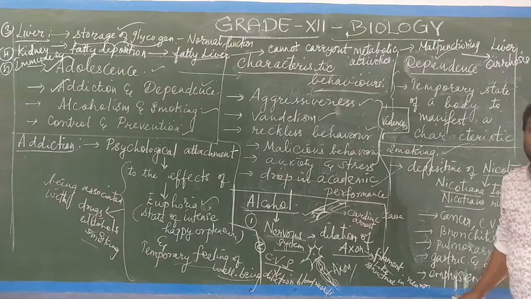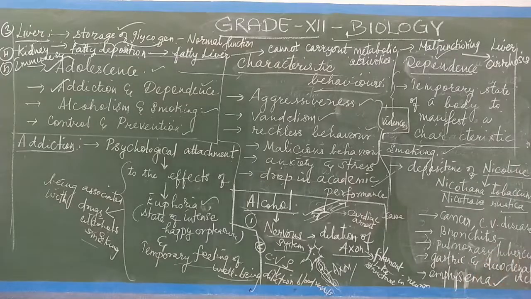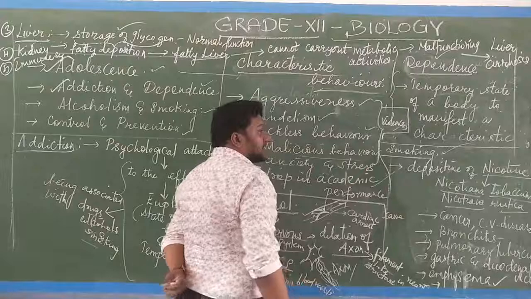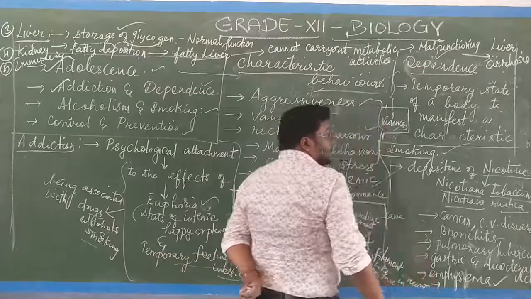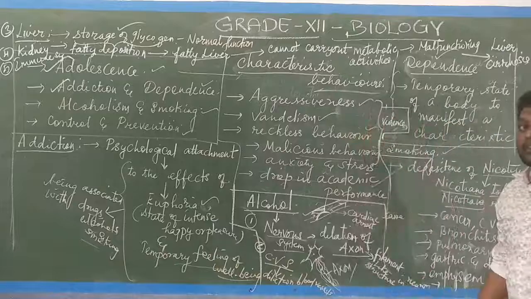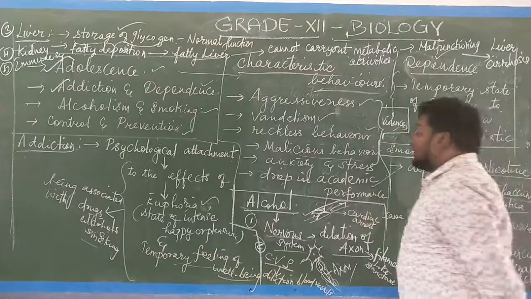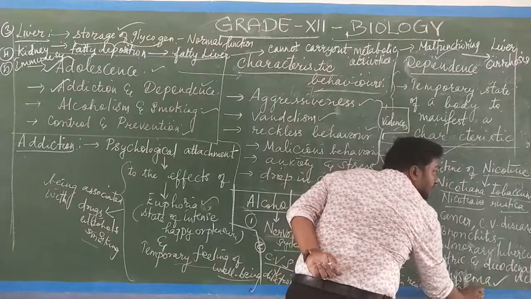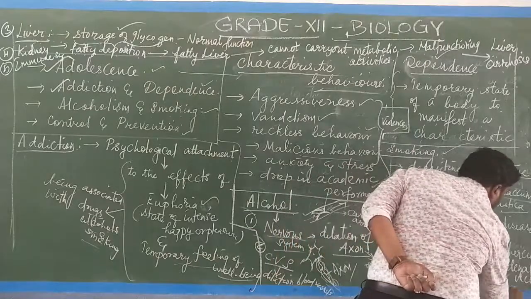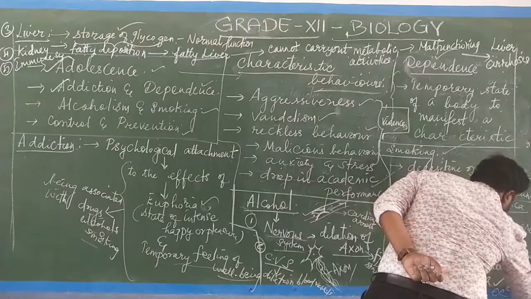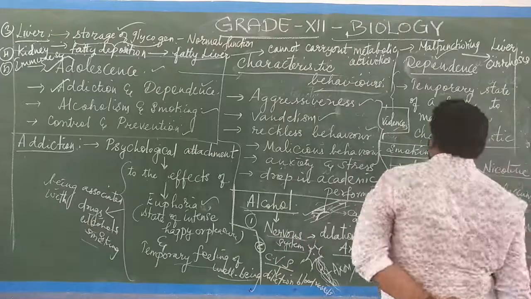There will be suffocation in respiration. Then the last one is decreased oxygen carrying capacity due to the deposition of nicotine. Decreased oxygen carrying capacity.